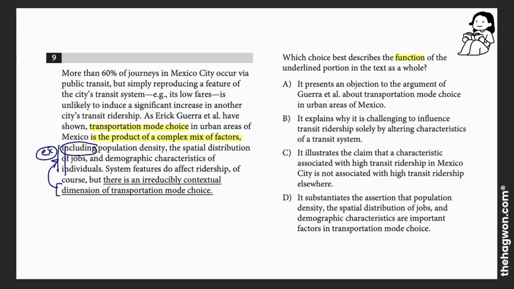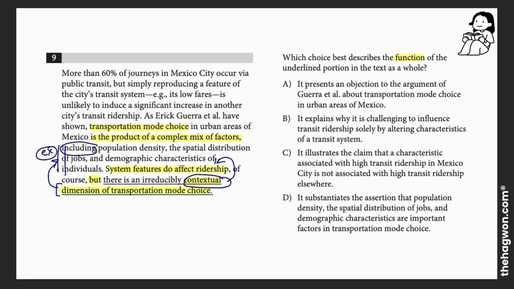The sentence after then goes on to say that system features do affect ridership. So what they're saying is, yeah, the features or the characteristics of that system do affect whether people ride that transportation or not, but there is an irreducibly, meaning very important, non-negotiable, contextual dimension of transportation mode choice. What they're saying here is that the context of that transportation, so not the transportation itself, but the context around it, is also really important in affecting ridership, or whether people choose to ride that transportation or not.